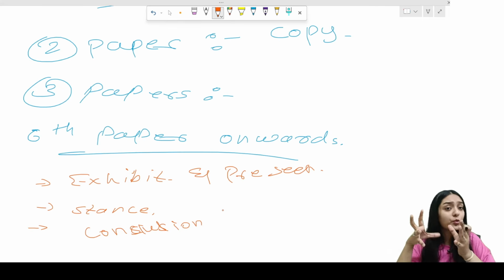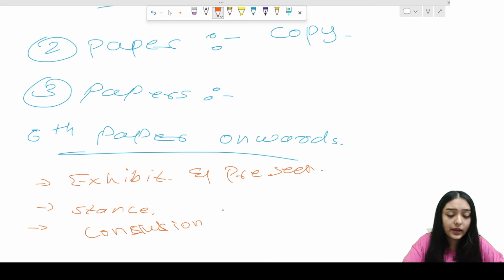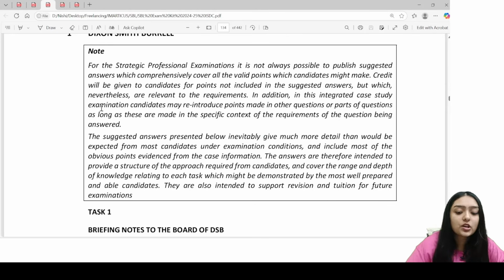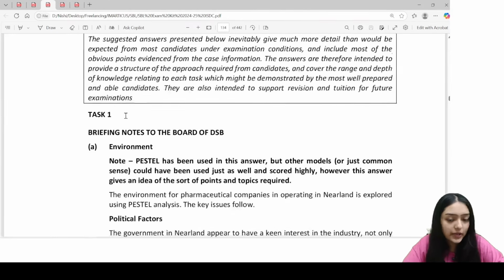Now, once you're done with your own paper, please make sure you go back to the examiner's answer and read it. I'm going to show you. See, this is the examiner's answer, Dixon Smith Burrell Limited. This is the exam kit.